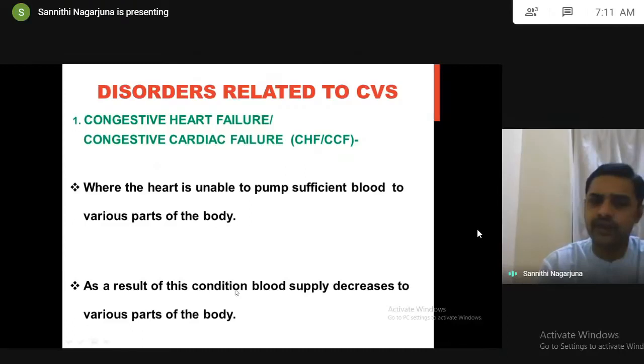As a result, what happened? The blood supply decreases to various parts of the body. This is very important. Many students will say that blood supply decreases to the heart. That is wrong. I'm telling you that congestive heart failure is a condition where the heart is not able to pump sufficient blood to various parts of the body. Because of this condition, blood supply decreases to various parts of the body. That's all. This is exactly called congestive heart failure.